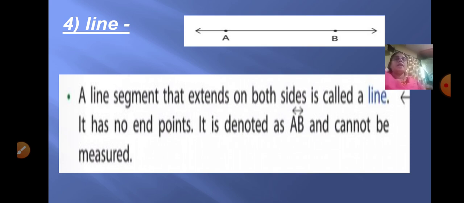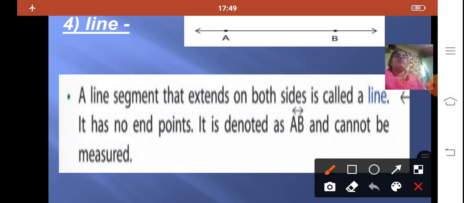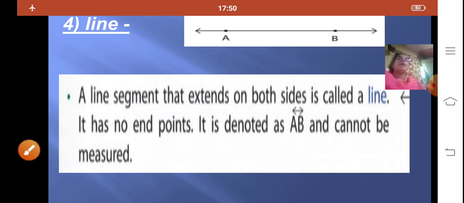So what is a line? A line segment that extends on both the sides is called a line. It has no endpoints and when we write line AB, we will write it as AB with a small bar and 2 arrows, which represents line AB, and it cannot be measured. A line, as it extends from both the sides, has got infinite number of points. Okay?